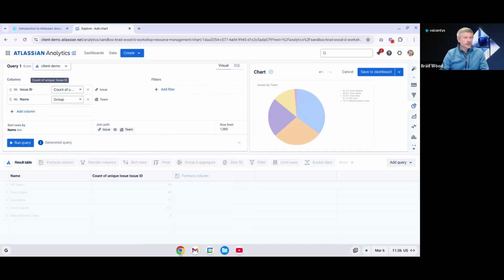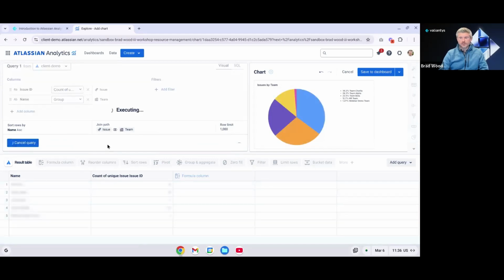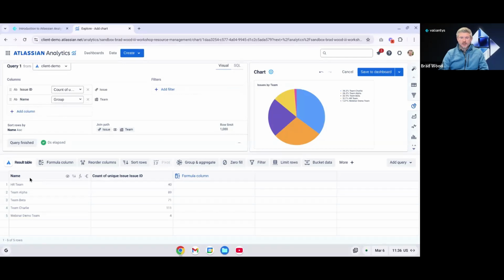We have several different chart types that we can configure in analytics to visualize our data. Once our chart has been configured, I'm just going to run this query again really quickly, and we can see below we've got our table with the data that it's pulling, and it's pulling it into this pie chart. We've selected the pie chart as our chart type for this particular example, but you have a number of different options here. The auto function will choose a chart type for you based on the data that you're pulling in. And then we can see here table, funnel, area, bar chart, and a whole lot more.